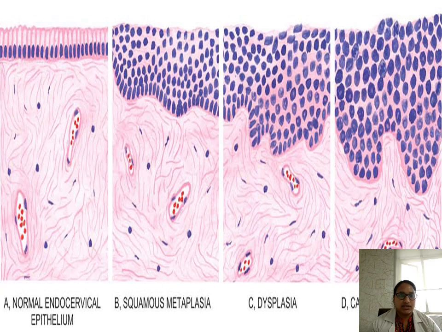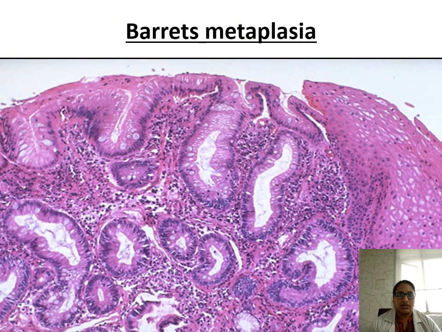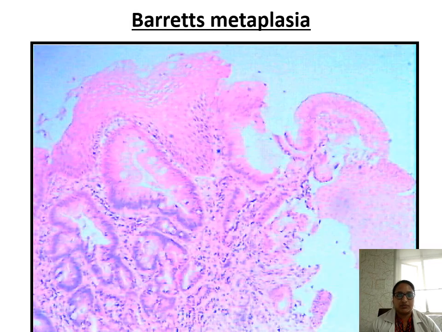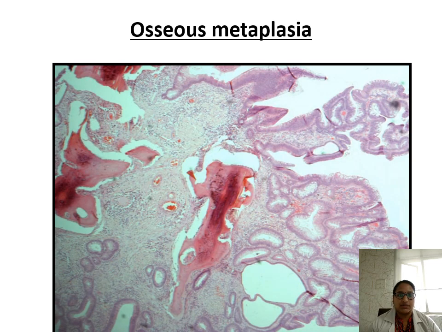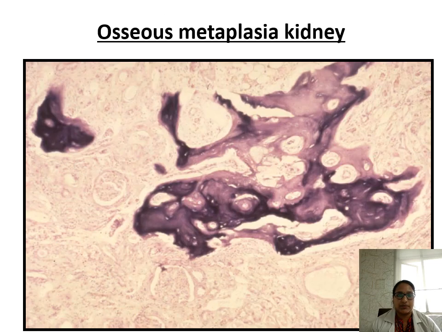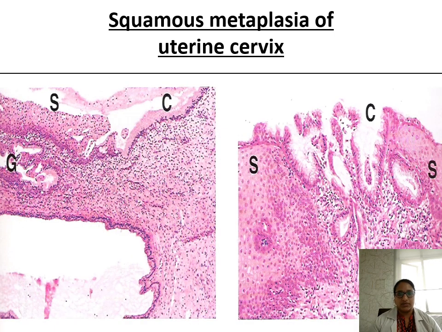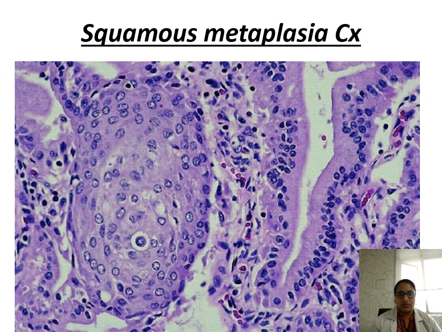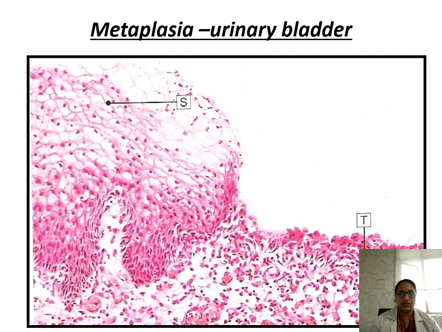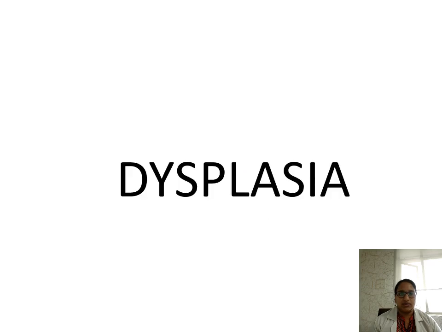These are the changes seen in normal endocervical epithelium: squamous metaplasia, dysplasia, carcinoma in situ. This is Barrett's metaplasia, where squamous epithelium is replaced by columnar epithelium. Osseous metaplasia we can see here. Osseous metaplasia of the kidney, Monckeberg's medial calcific sclerosis in the vessel. Squamous metaplasia of the uterine cervix. Squamous metaplasia of the uterine cervix again. Squamous metaplasia of the urinary bladder.